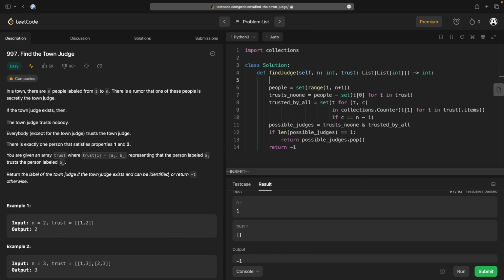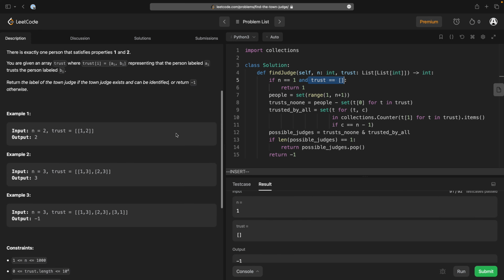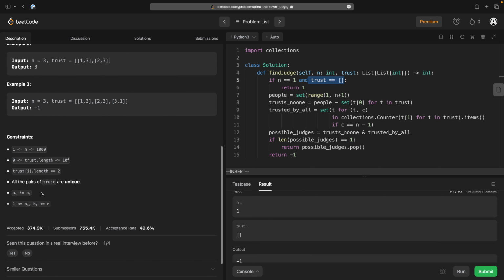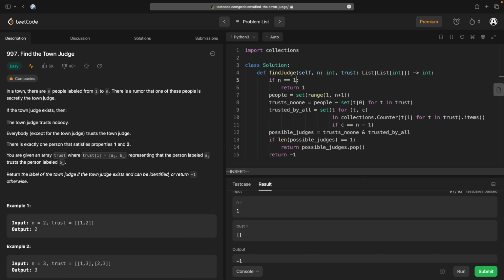So if n is equal to 1, and trust is empty, return 1. Does trust need to be empty? I guess it must be by definition. Do we know A is never... Yeah, A is never B. And A and B must be between 1 and... Okay, so that check is redundant. That's just invalid in the specification of the problem.